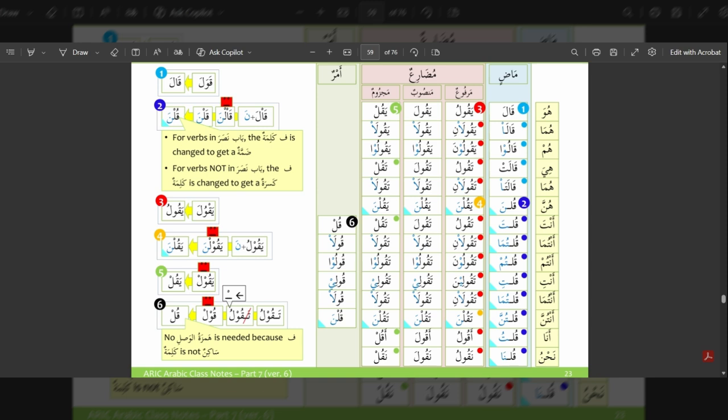And it is also good to note that hamzatul wasl is not needed here because the fa kalima, or the first root letter, does not have sakin. So it can be pronounced. Therefore, a hamzatul wasl is not needed. So we have qul, qula, qulu, quli, qula, qulna.